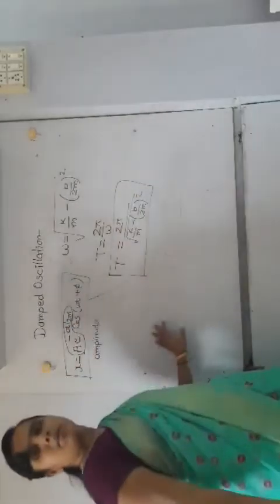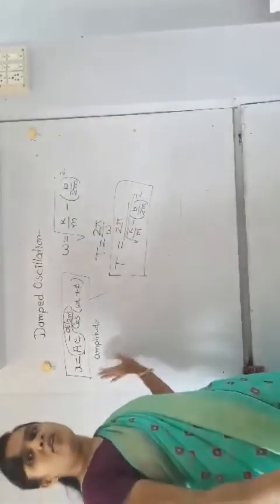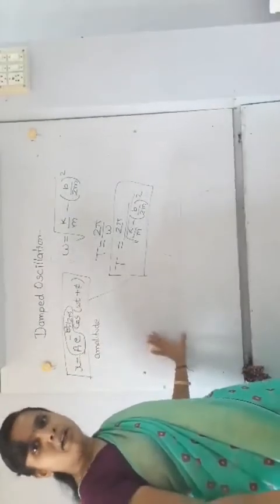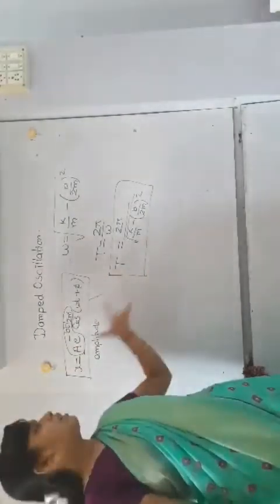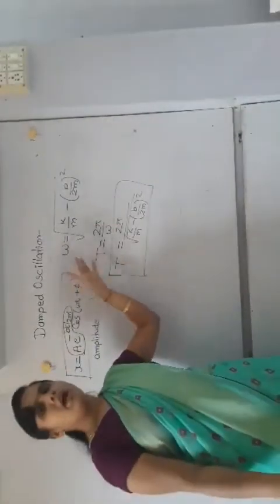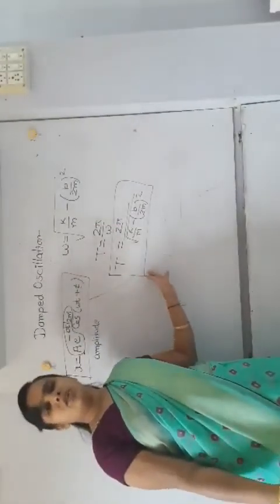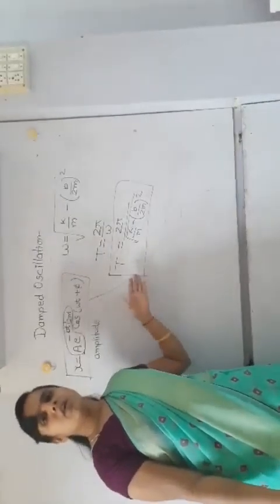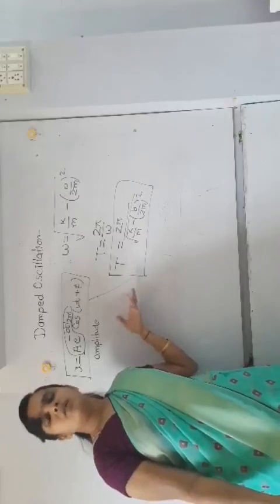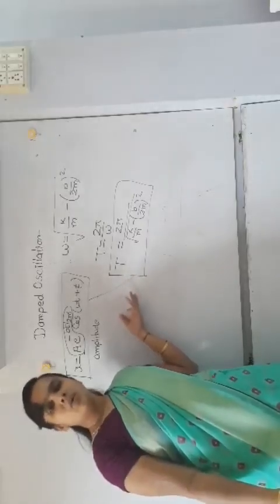This is all about the completion of the chapter, that is damped oscillation, its experimental concept, its equation, then its solution, its omega and time period. Here the chapter is over. In our next video we will discuss the numericals of oscillation. Thank you very much.